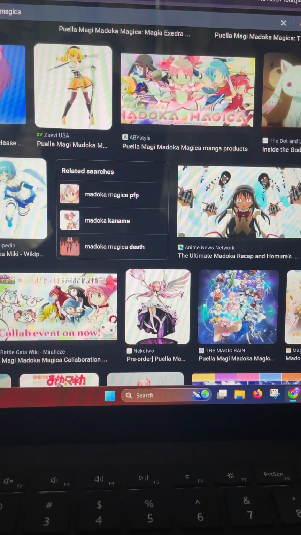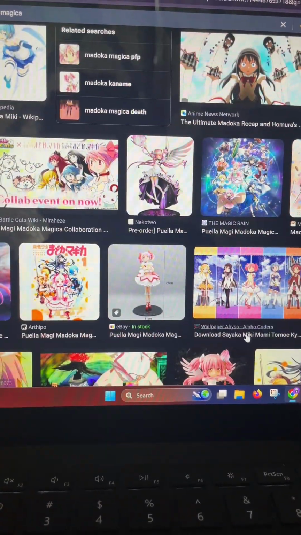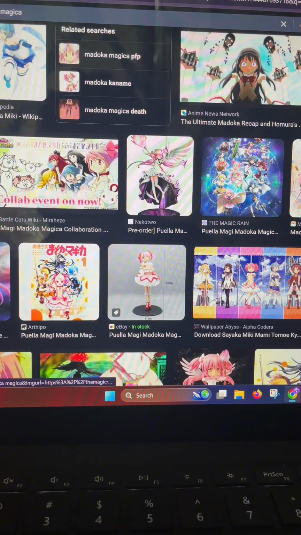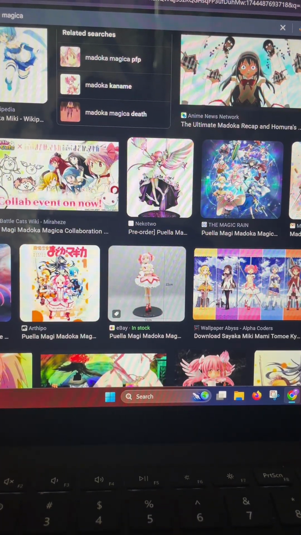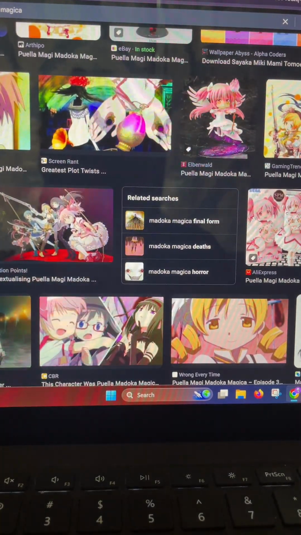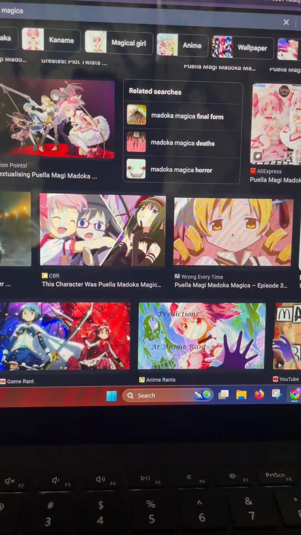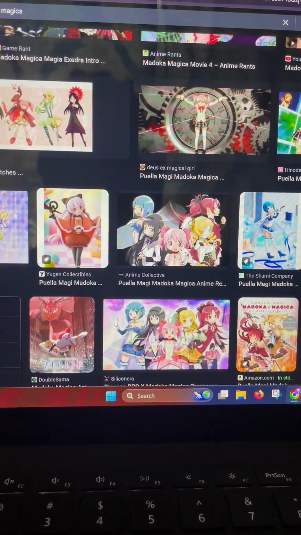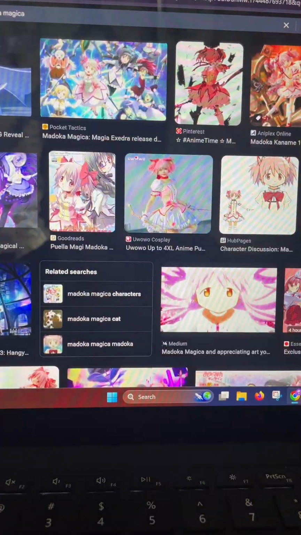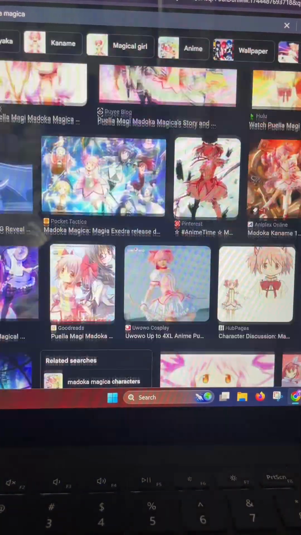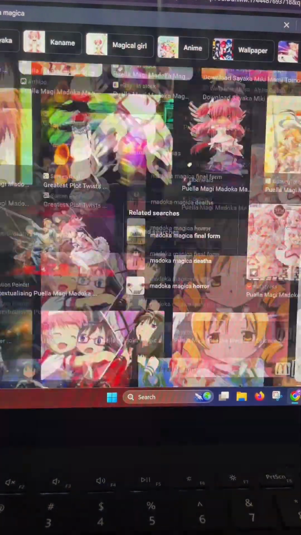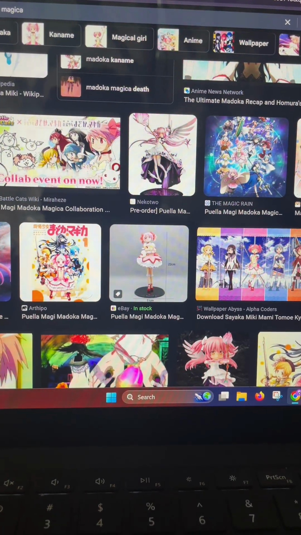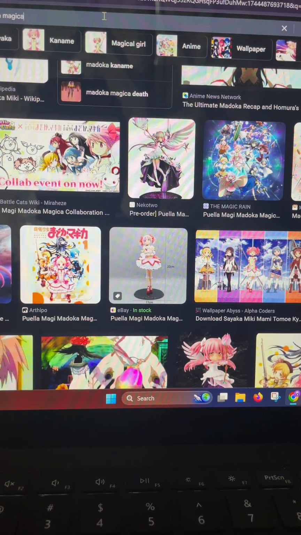We're just going to pick a photo. Let's choose an action photo.